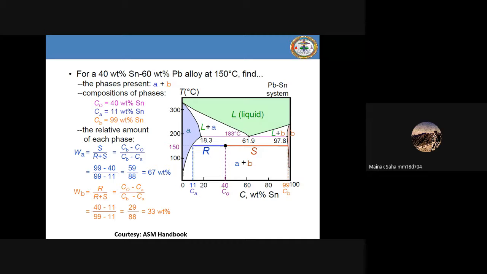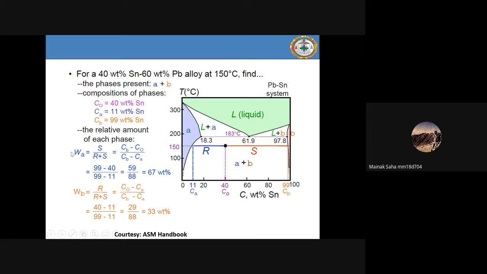So always remember that when you have a terminal solid solution, the two end solid solutions are called terminal solid solutions. So alpha is a lead rich terminal solid solution, and the orange region that you are seeing here is a tin rich terminal solid solution. Write this down. So tin rich terminal solid solution, and blue is nothing but the alpha, that is lead rich terminal solid solution. Okay, so keep this in mind. I think you are able to understand this.